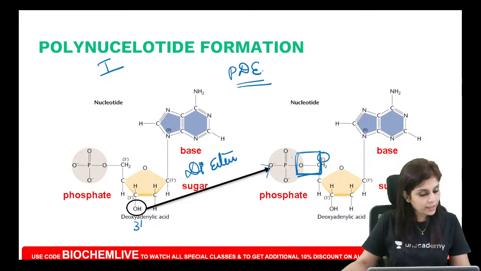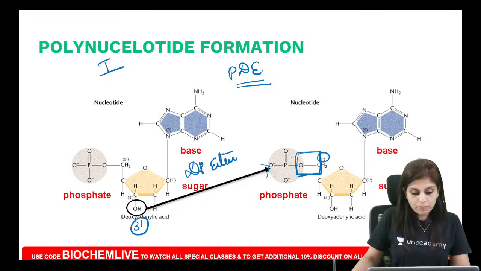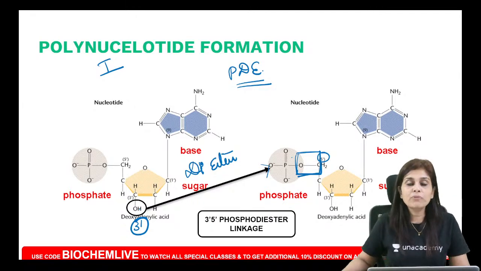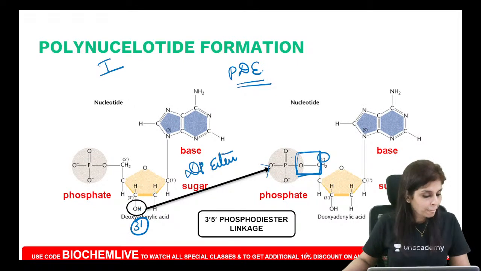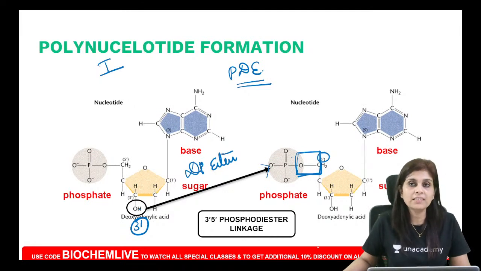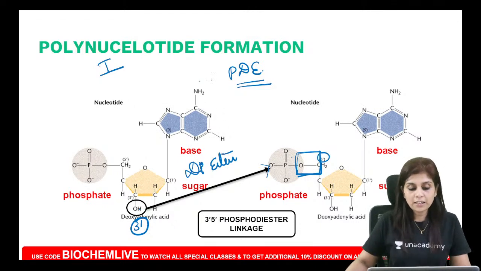And what is the numbering, all of you? Very good, Bharat. What is the numbering? It starts from 3' carbon atom, ends in 5' carbon atom. So the answer is 3', 5' phosphodiester linkage. So have you all memorized it? We generally underestimate such facts. Only because we underestimate such facts, we are not able to understand concepts. So please memorize it. What is the linkage that is present between individual nucleotides in a polynucleotide chain? It is 3', 5' phosphodiester linkages.